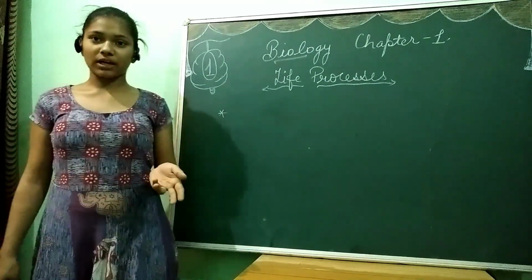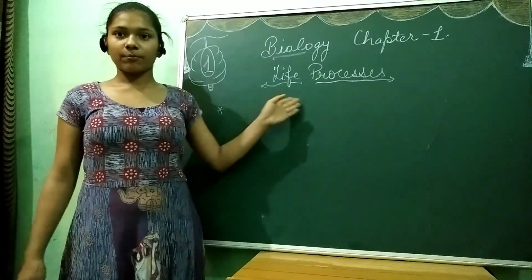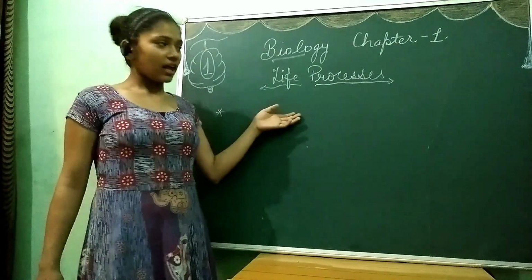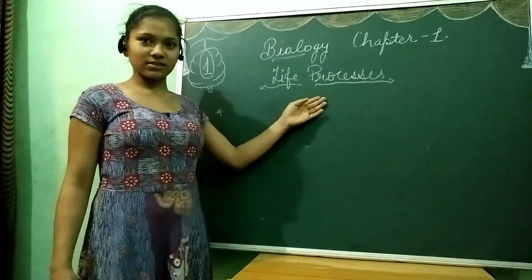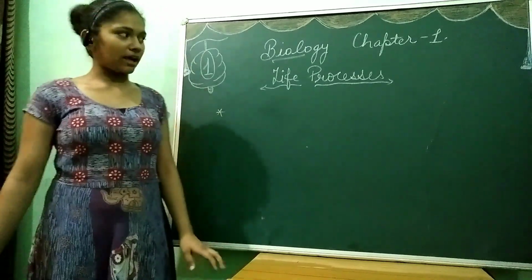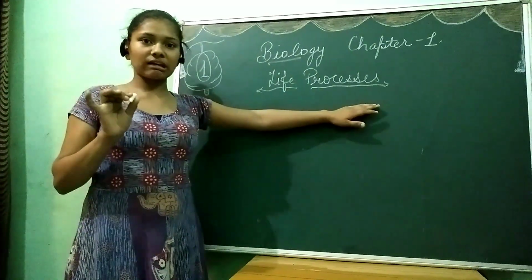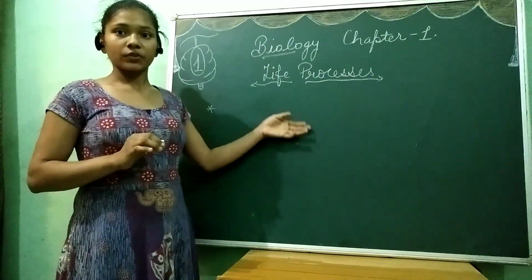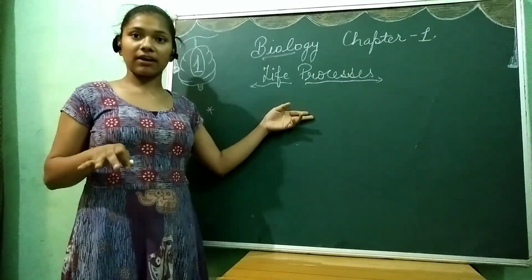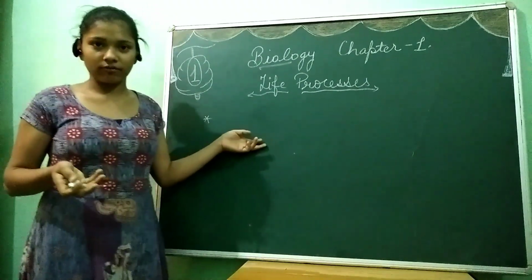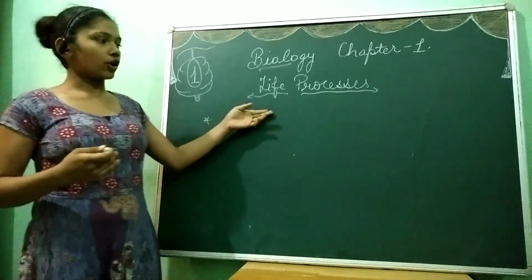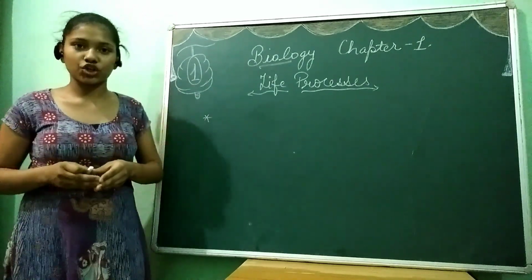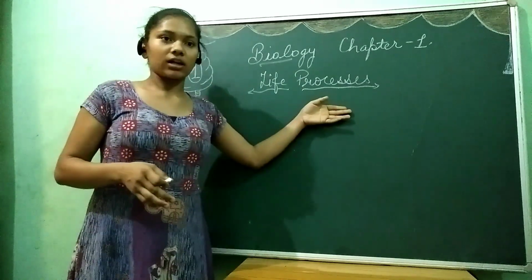Today we are going to start our biology chapter one, life processes. So first of all, we will discuss what life processes are. Life means our life. Processes are the processes which take place for life. So life processes are the basic required functions which we perform in our daily life. They are required for survival, to sustain ourselves on the earth. These basic required functions which we perform in our daily life are called life processes.